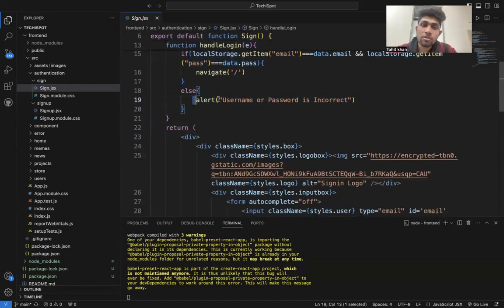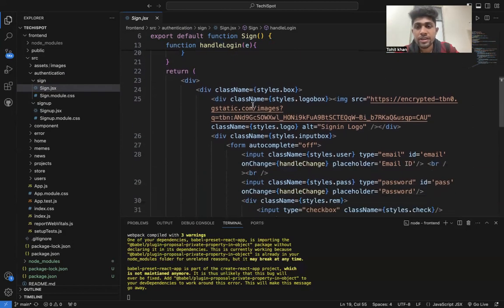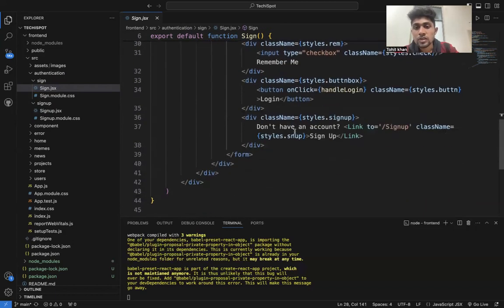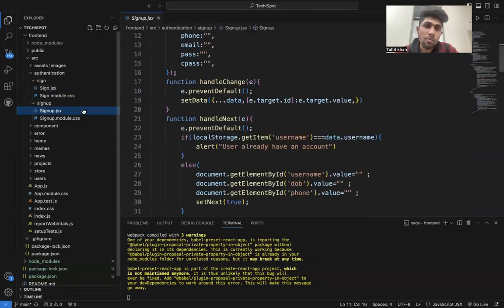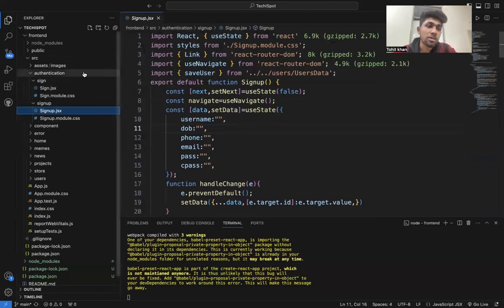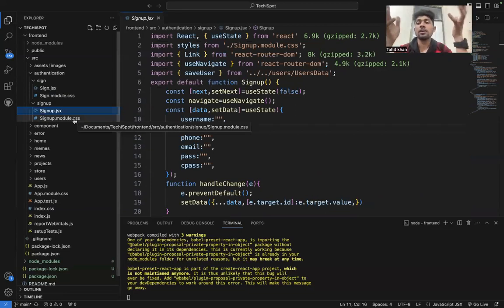I will also take alert buttons: when the user's password is incorrect, it gives a pop-up message. We also take all the images in the sign up form. In these things we will remove my sign up form, and all the folders are connected to each other. They are not separate from each other, they interact with each other.